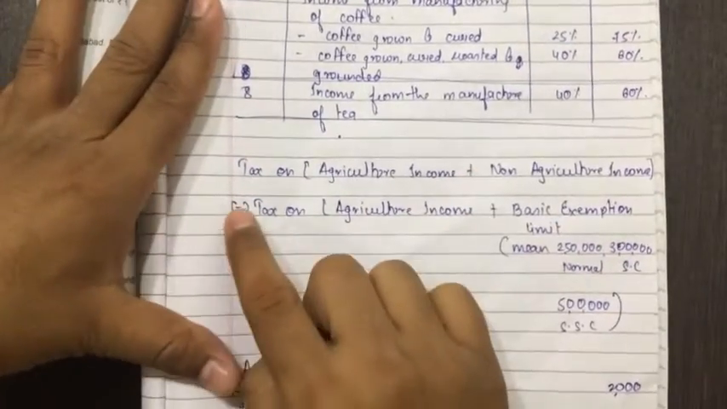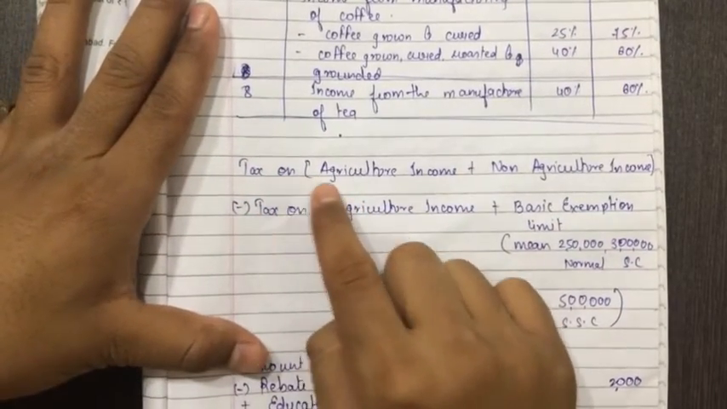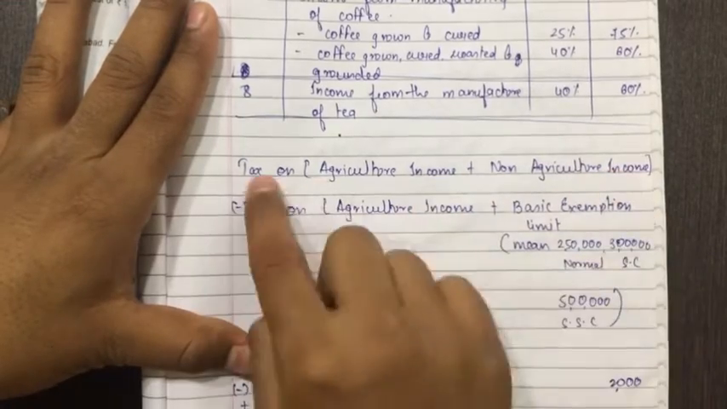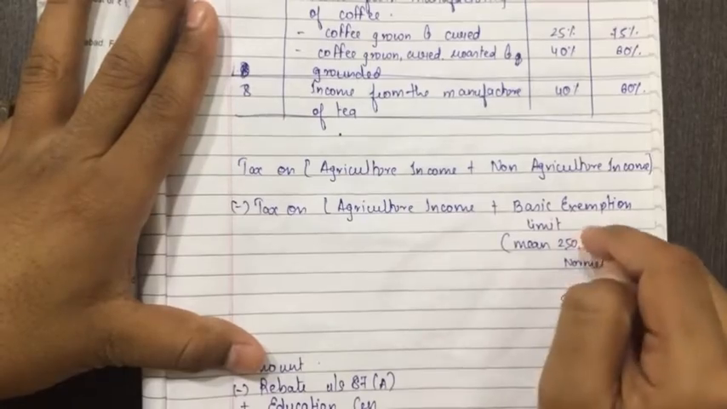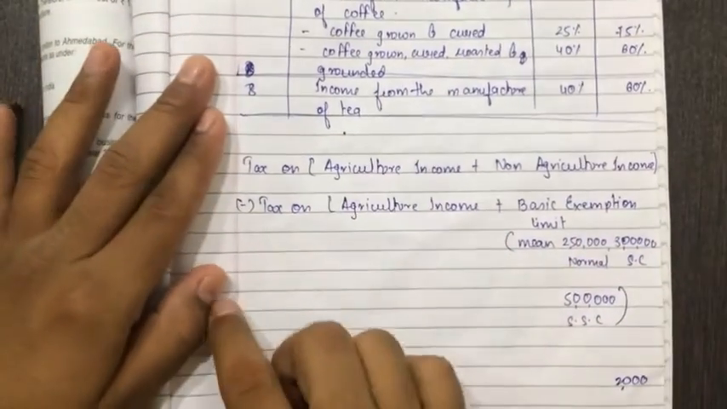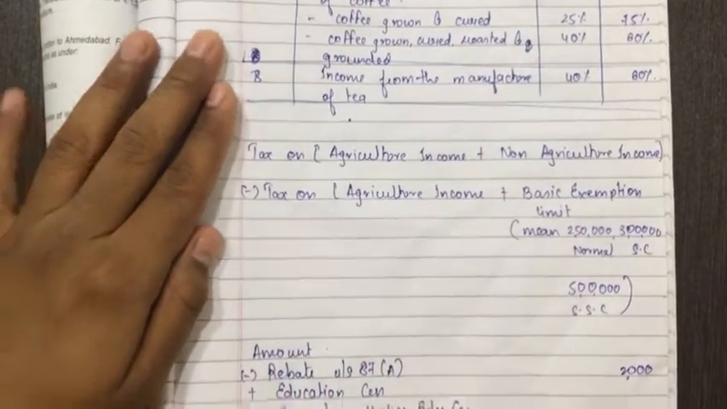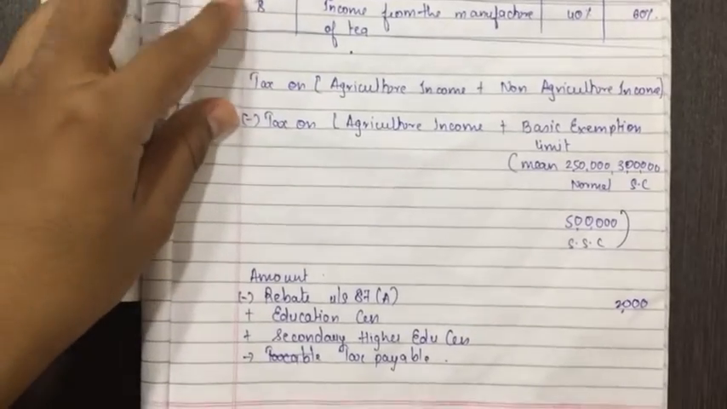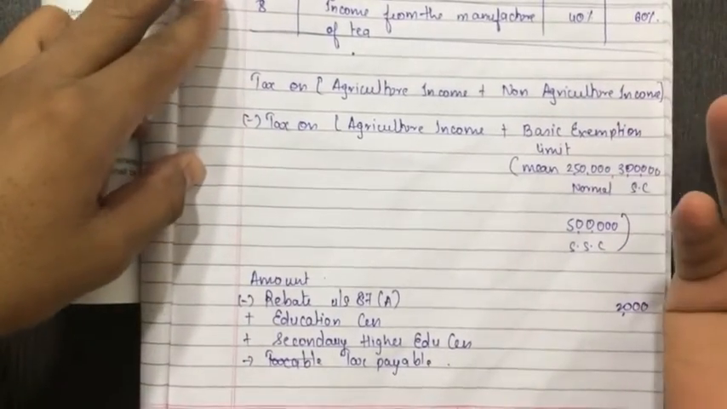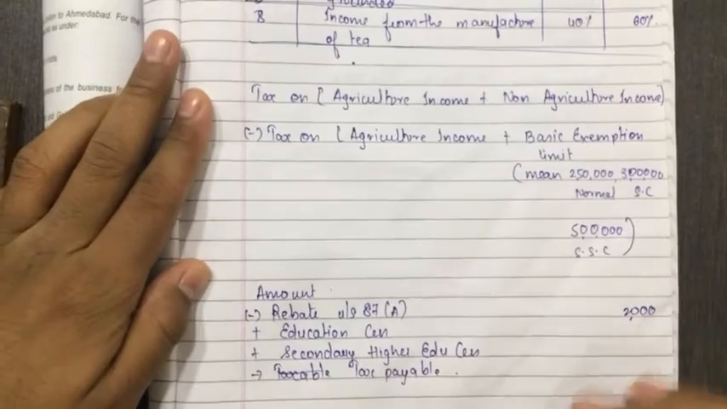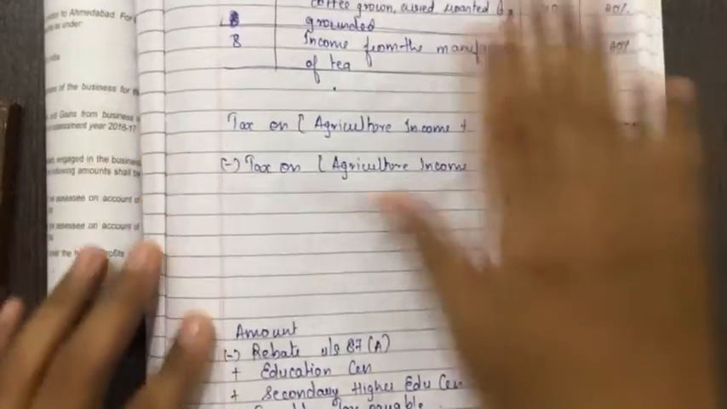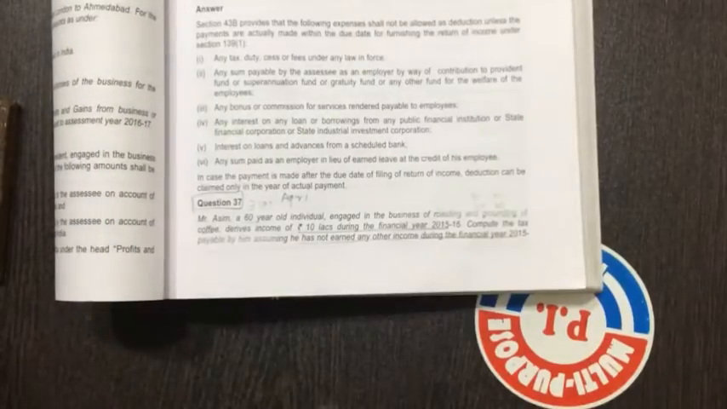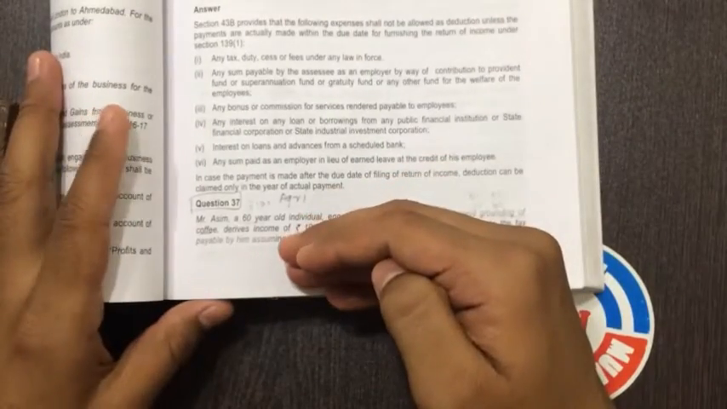Let's revise how we calculate tax: agriculture income plus normal income as per the slab rate, less tax on agriculture income plus basic exemption limit. We'll subtract it, and the amount will come. If we have a rebate, we'll get it under section 87A. Then we'll add education cess and secondary and higher education cess, and that amount will finally be the tax payable. I hope this much is quite clear. We revised it well. Now let's start with question number 37.